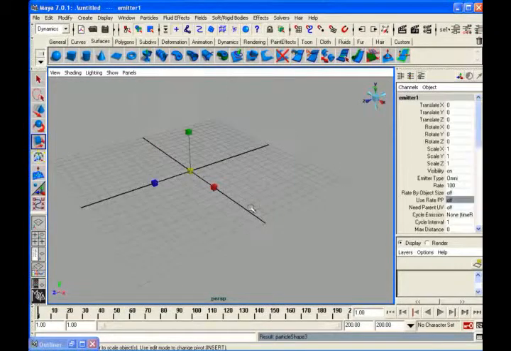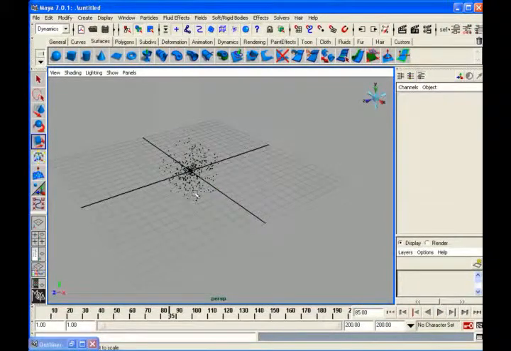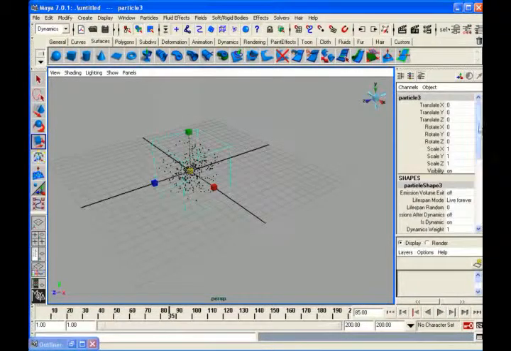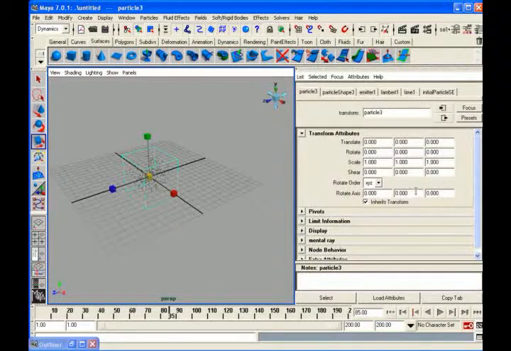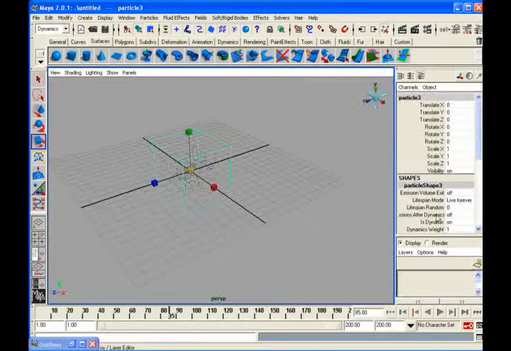So whenever you create an emitter, the emitter is emitting particles. Presently we know the properties of an emitter, but what about the particles? Particles have so many things. You can adjust them here, or you can go to the attribute editor for more. First, let us see what is in the normal channel box.